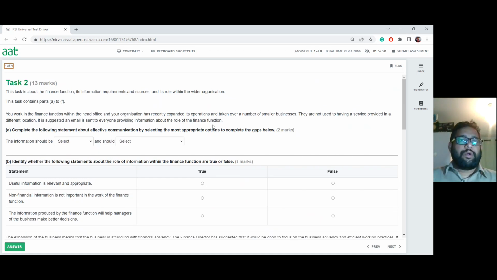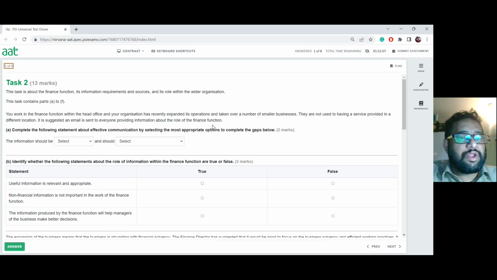So the next question is all about finance function, its information requirements and sources, and its role within a wider organization. So we have to be very thorough with the theory part of the business environment unit here. So here, you work in the finance function within the head office, and your organization has recently expanded its operations, taking over a number of smaller businesses. They are not used to having a service provided in a different location.